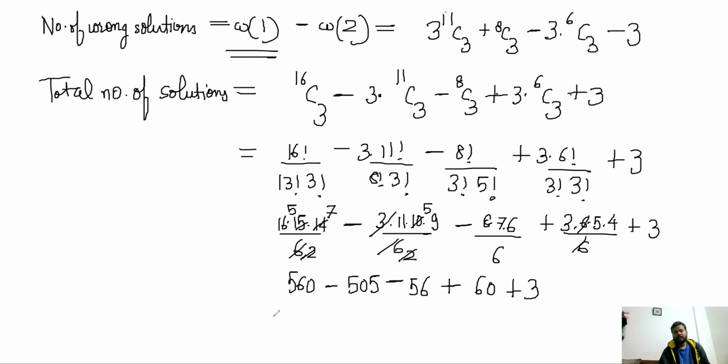So 560 minus 495 is 65, minus 56 is 9, plus 60 plus 3. So it is going to 72, right? If I have not made any careless mistakes here. So 15 into 4, 60 plus 3, 63 minus 56 and there is 55. So I think I'm getting 62. So the total number of correct solutions will be 62.